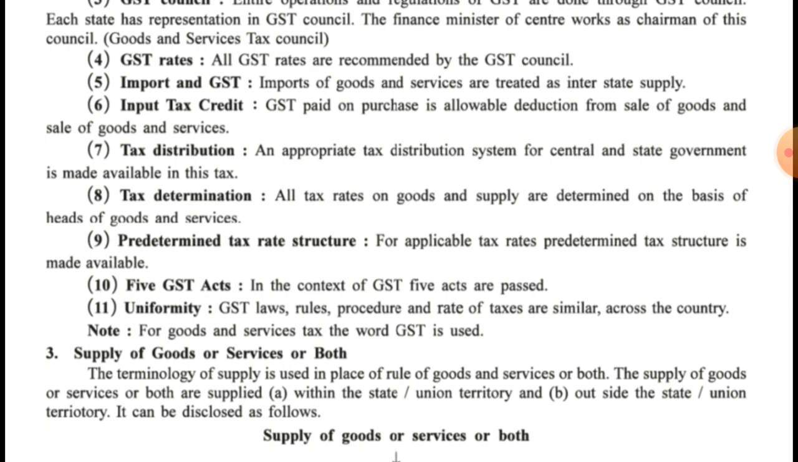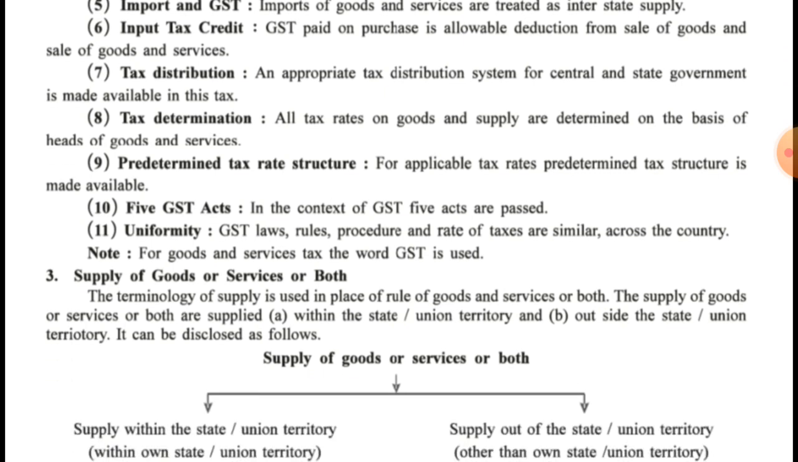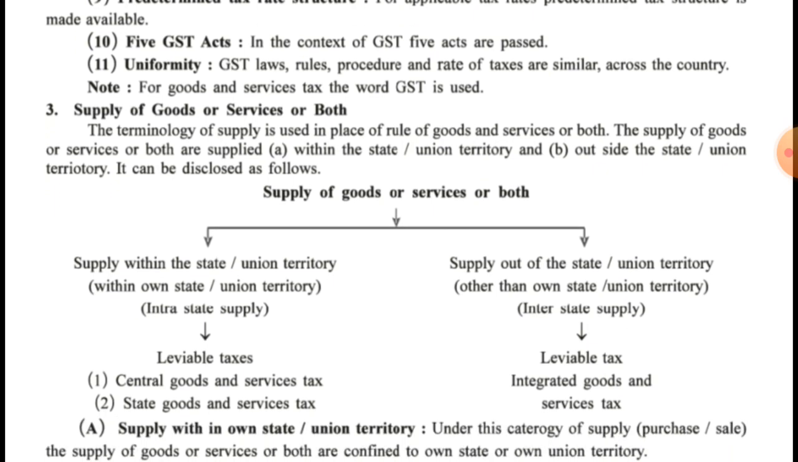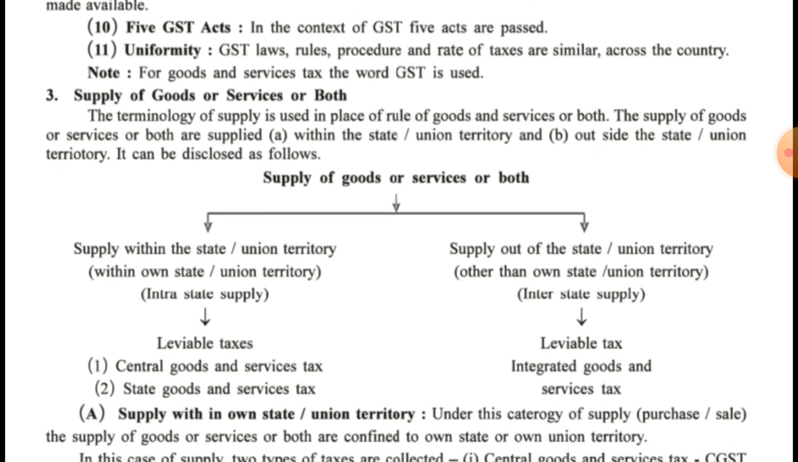The supply of goods or services or both are supplied within the state, union territory, outside the state or union territory. It can be disclosed as follows. It means the goods or services can be supplied within the state or union territory, or it can be even supplied outside the state or union territory. We'll discuss both the points in detail. As you can see on your screen, the tabular form is given to you, that is supply of goods or services or both. Now supply, if within the state or union territory, it means within own state or union territory.